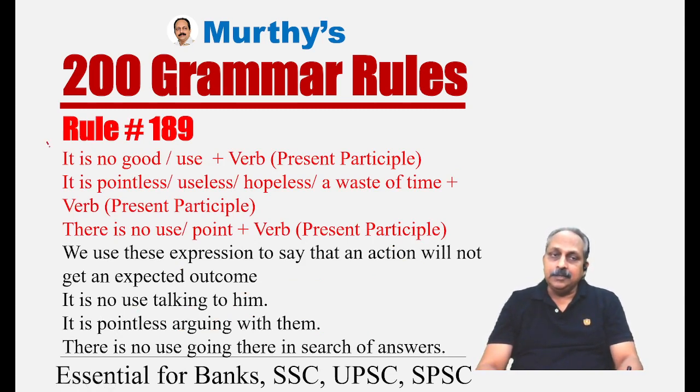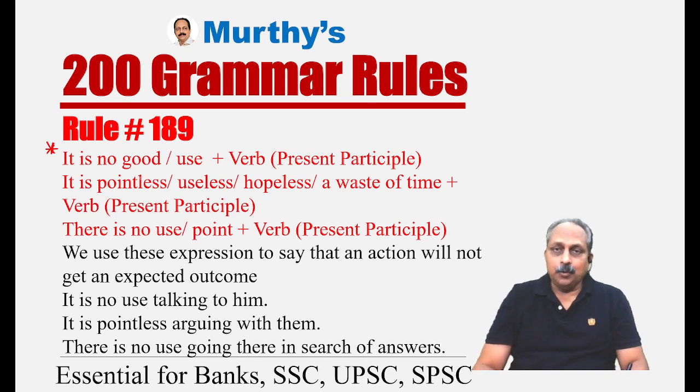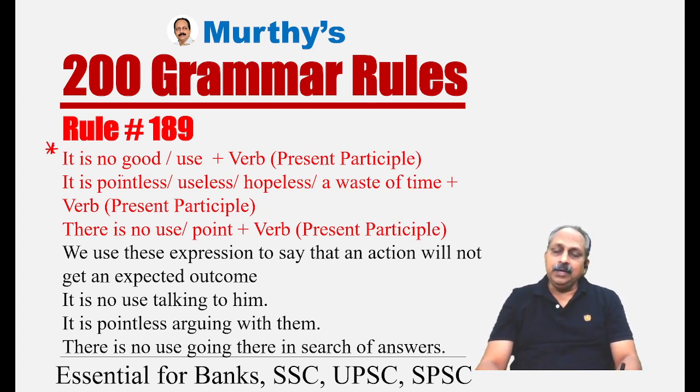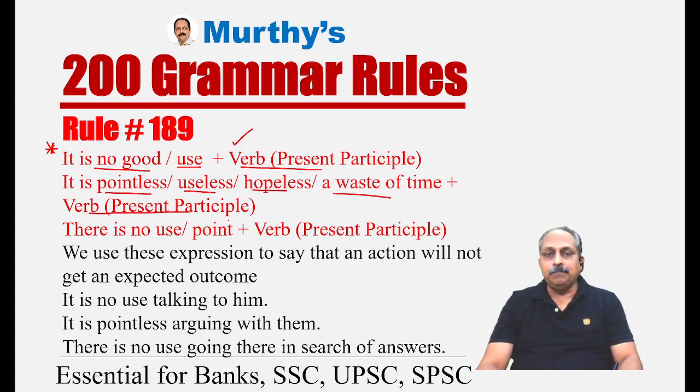Rule number 189 is also important, not the regular pattern. Rarely they ask questions. What is the pattern here? It is no good, it is no use, plus verb in present participle form, that means verb ing form. In this pattern, we start with it is no good, it is no use, then we have to use a verb in ing form. Also, it is pointless, it is useless, it is hopeless, it is a waste of time. Even when you use these expressions, you have to use a verb in the present participle form.